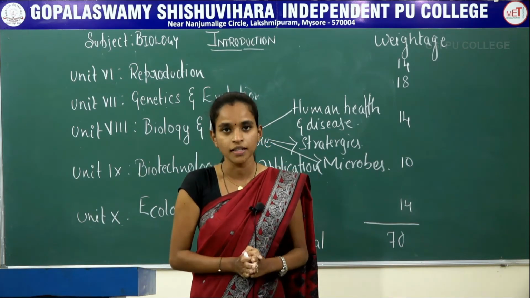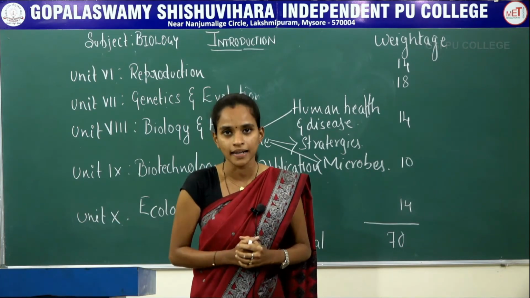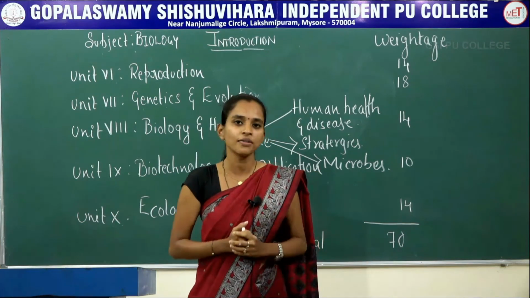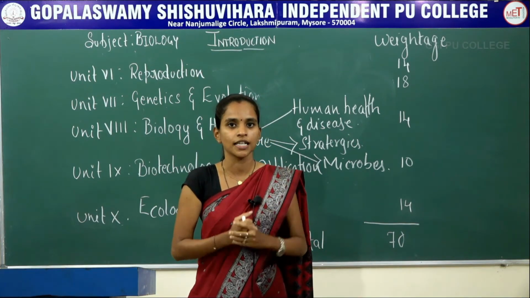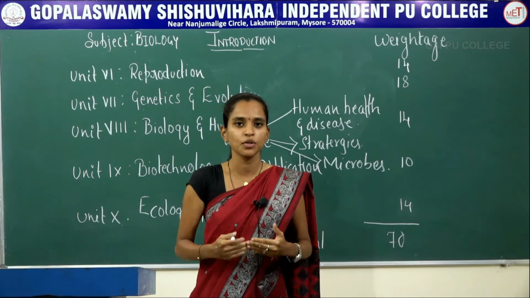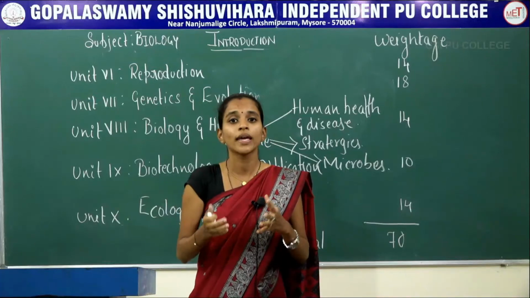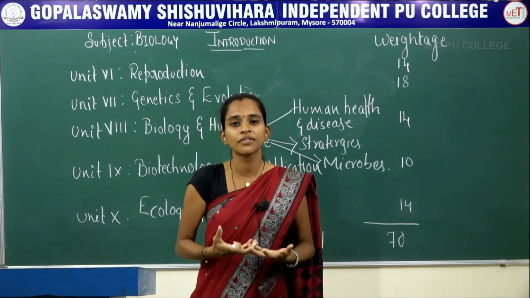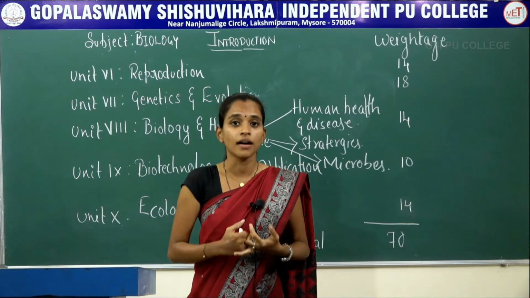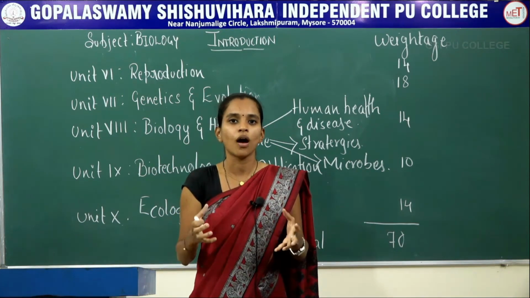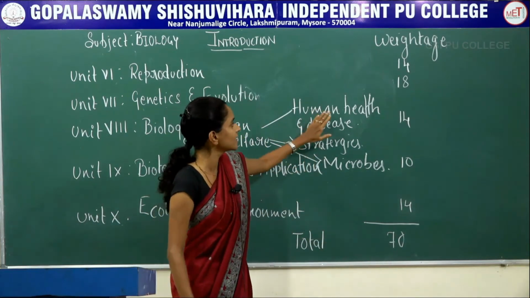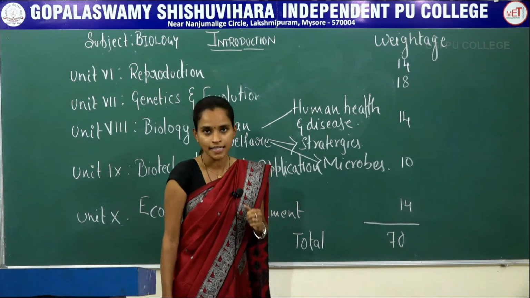A very important thing is we will be studying here about the Plasmodium vivax life cycle, which causes malaria with the help of a vector, that is the female Anopheles mosquito. Apart from this one, we will also be studying in this particular chapter about cancer, about immunity, active immunity, passive immunity, how we can boost our immunity, along with which we will also be studying about alcohol and drug abuse, and the methods which are used to control them. So that will be studied in this chapter, human health and diseases.